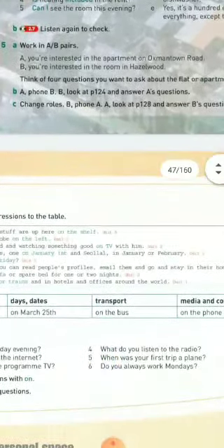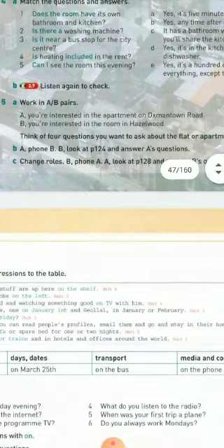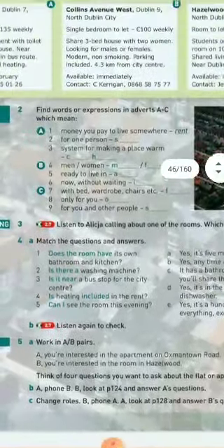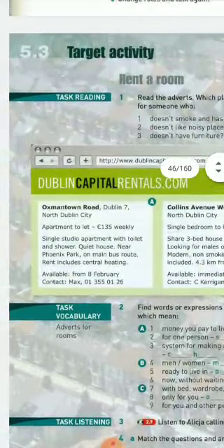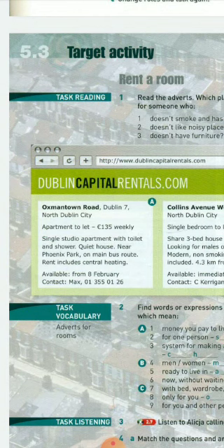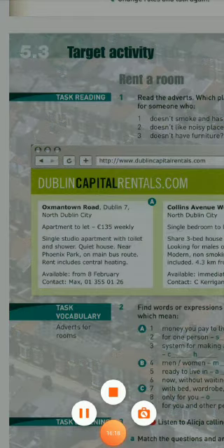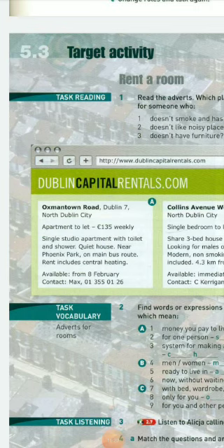Then you've got 2 questions that you can answer, but we are going to stop there. So mainly, we are going to be focusing our attention on units 5.1, 2, and 3 for the progress test. Please practice that, and I'm going to let you know when I'm going to upload